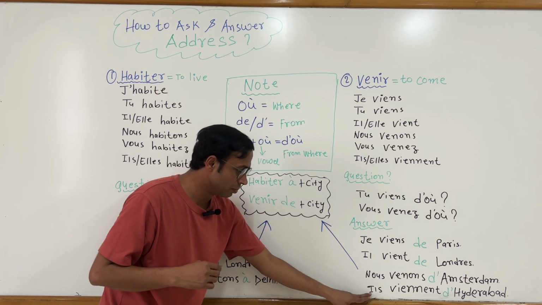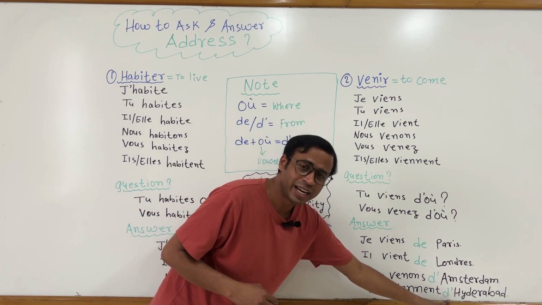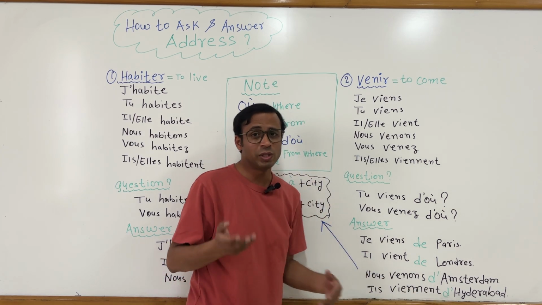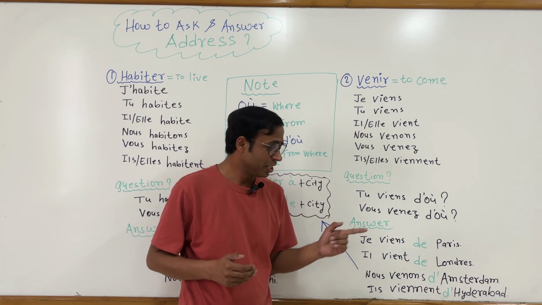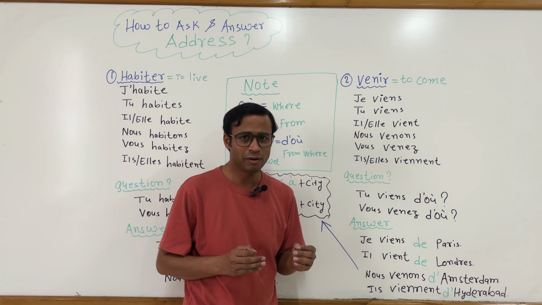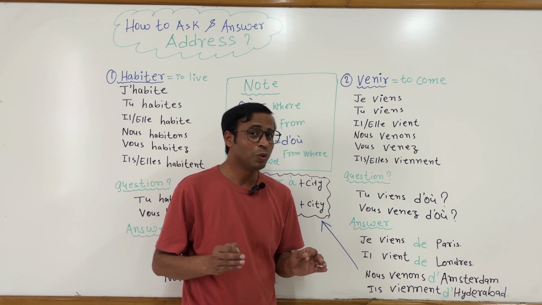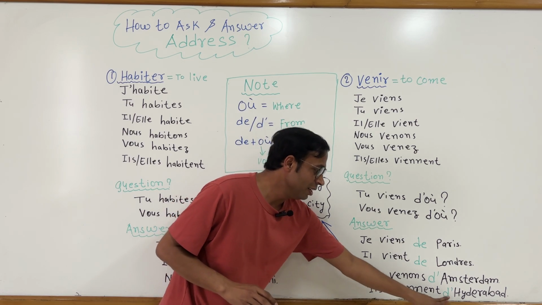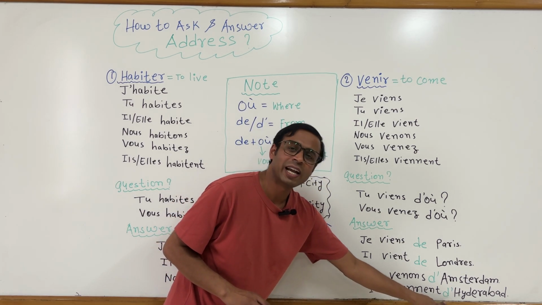Okay, next example. Ils viennent d'Hyderabad. Again, I have given here d apostrophe because of Hyderabad. Now you will say, sir, Hyderabad, H is not a vowel, but in French language, H here is silent. All right. So when H is silent, we have to consider it as a vowel sound. So ils viennent d'Hyderabad, they come from Hyderabad.